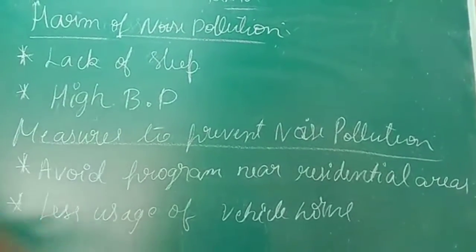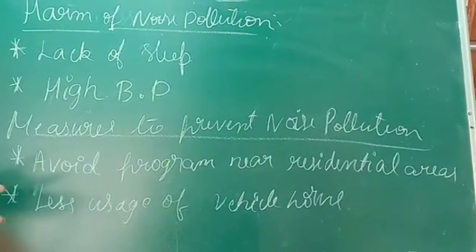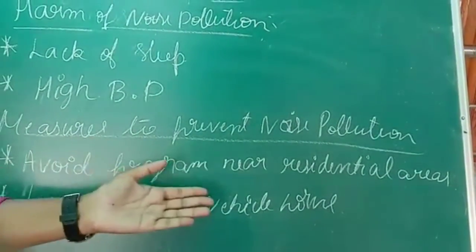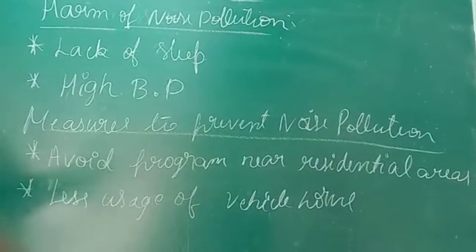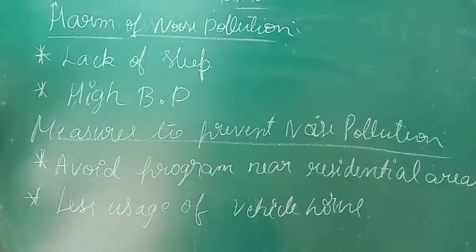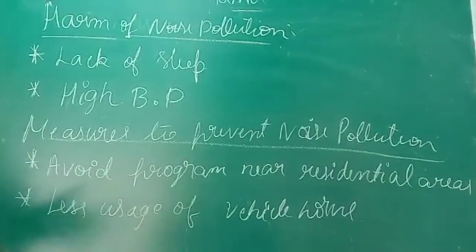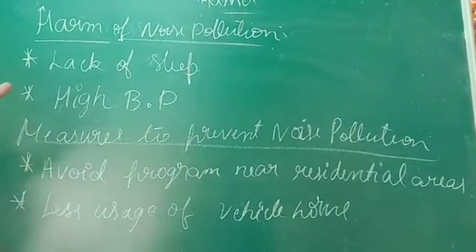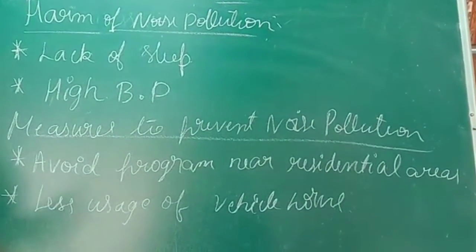Now what are the measures to prevent noise pollution? There are two different measures. First, avoid programs near residential areas. Any program that requires high production of sound should be avoided very close to a residential area. What do you mean by residential area?